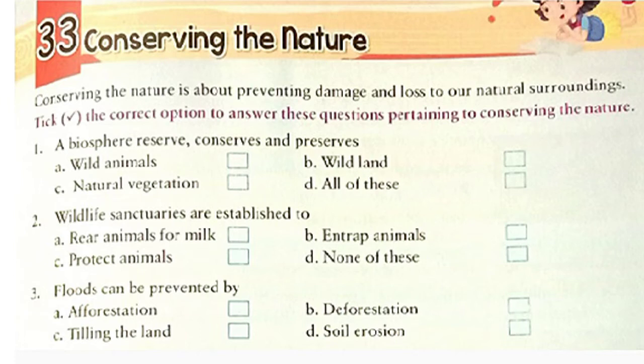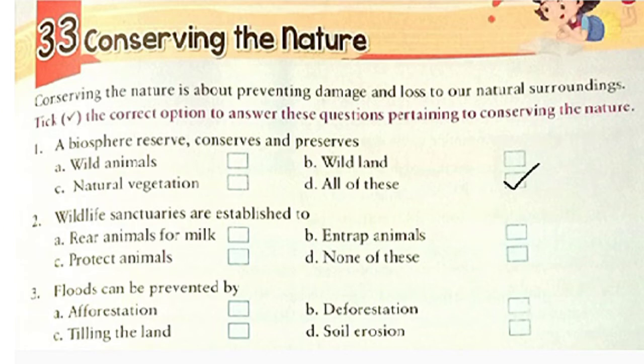Conserving the nature is about preventing damage and loss to our natural surroundings. So what do we have to do here? Here we have to tick the correct option to answer these questions pertaining to conserving the nature. So let's start with our question number 1. A biosphere reserve conserves and preserves what? Wild animals, wild land, natural vegetation, or all of these? Yes, it preserves all of these. So please put a right tick here.